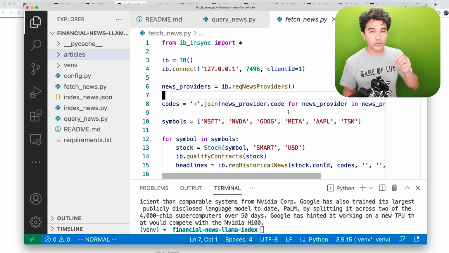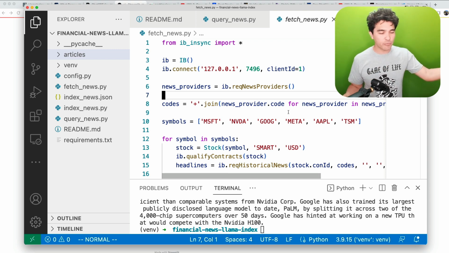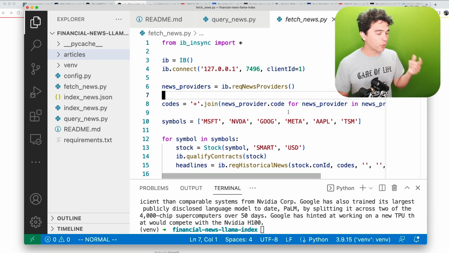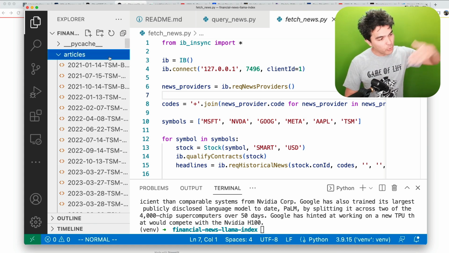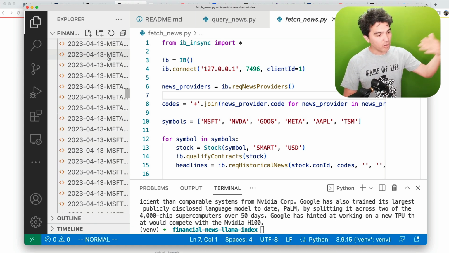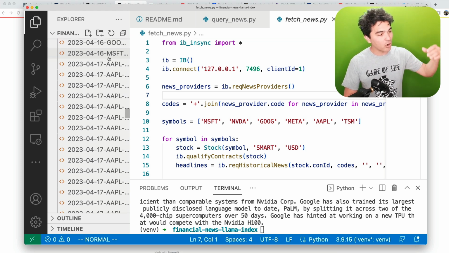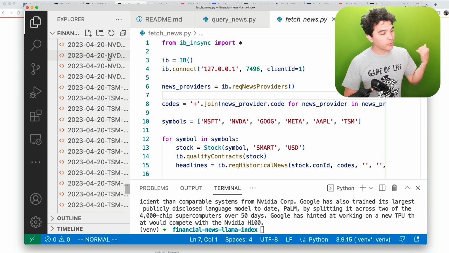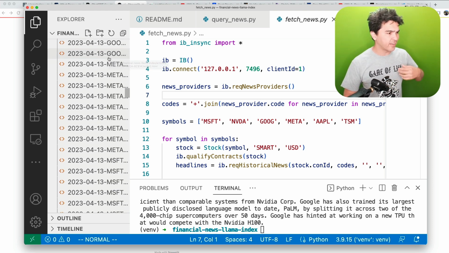We're going to write code to automatically fetch all of the news for any given number of stock symbols. I'm going to be using my brokerage for this, Interactive Brokers, because it has an API for access to news, and I'm going to pull down all the news for all these symbols, and we're going to end up with thousands of articles on all these different stock symbols. Notice these are recent. This is all recent news from April, like from last week. For these stocks, I can run it again and pull all of the latest news up to the minute.